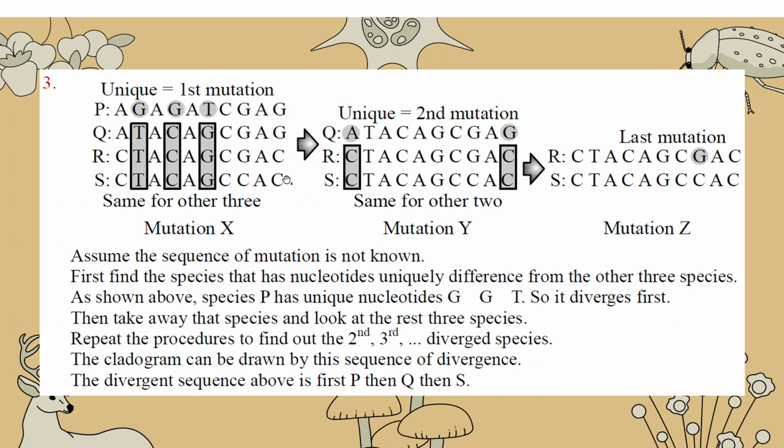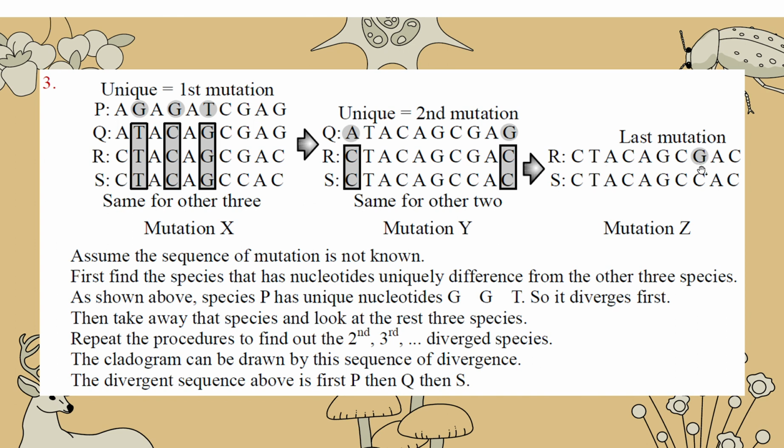Here, first of all, you recognize something: they are identical. T, C, G are identical for three organisms. Only the P has GGT. So we think that P is the first mutation. Mutation X, P is split out. And then look at the other three, Q, R, S. You look at something common, and the third one is CCA, CCG. So Q is the second mutation's result.